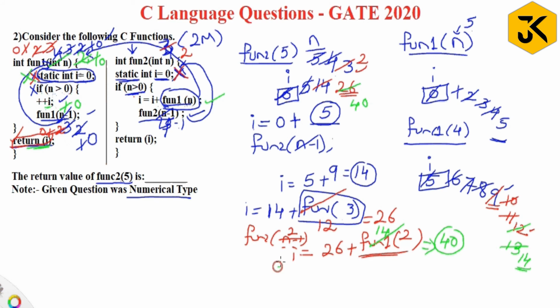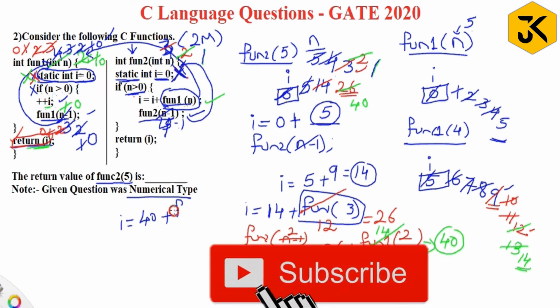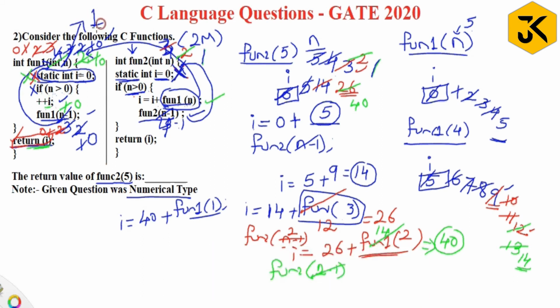Then it is going to execute once again function 2 of n value is 2. 2 minus 1 is 1. Next iteration it is going to get here n value as 1. I am changing the color. So my n value is 1. Now this statement won't execute, you know. 1 greater than 0? Yes. Then I equal to I value means 40. 40 plus function 1 of 1. 1 it is going to pass here. Surely you know, here it will get 1.